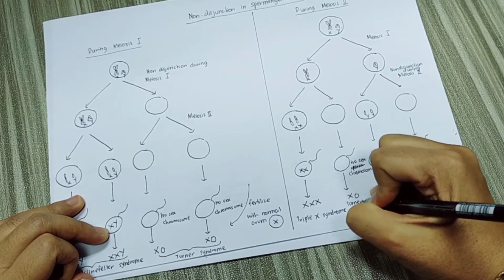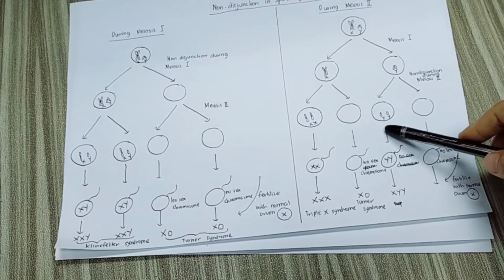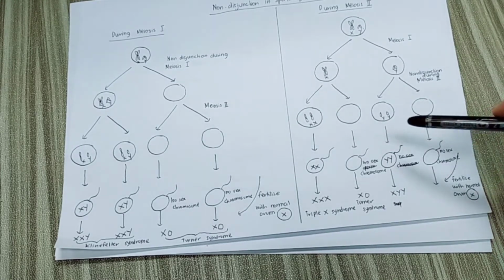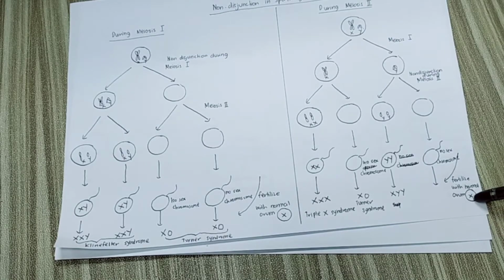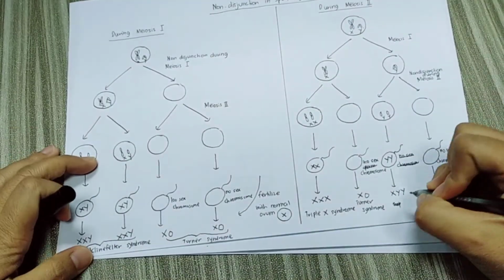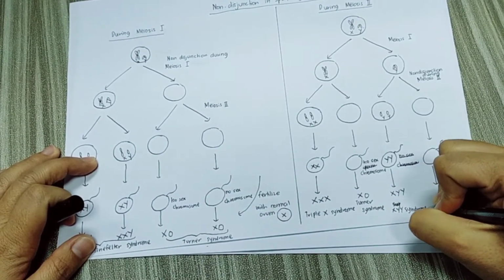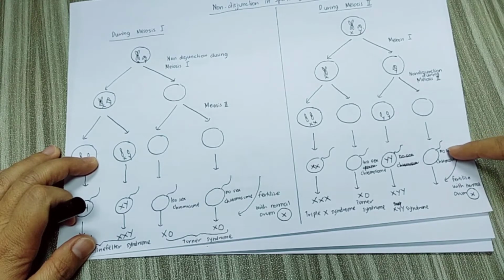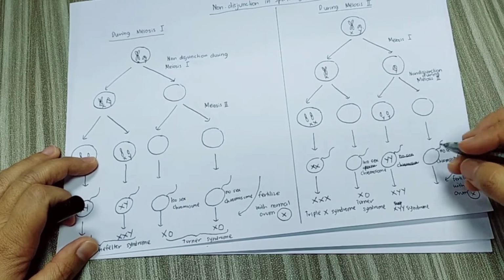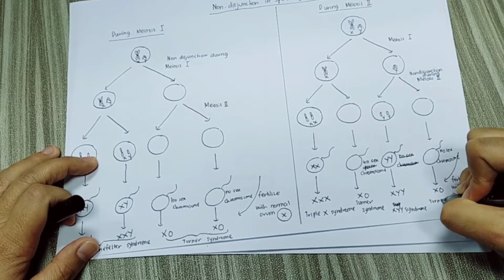XO is Turner syndrome. For the third, the abnormal sperm with YY chromosome fertilized with normal ovum with X chromosome will produce zygote with XYY. So XYY means XYY syndrome. And then the last one, if the abnormal sperm with no sex chromosome fertilized with normal ovum with X chromosome, it will produce XO. So XO means Turner syndrome.